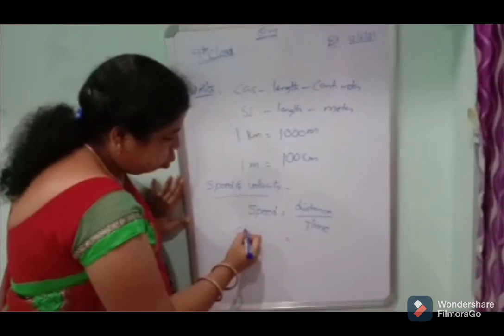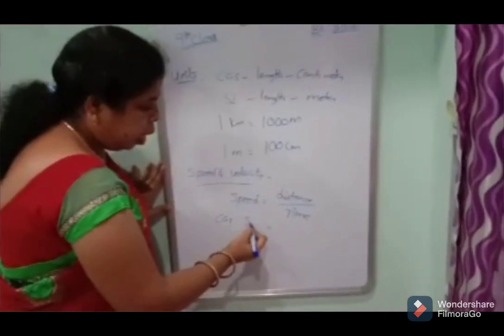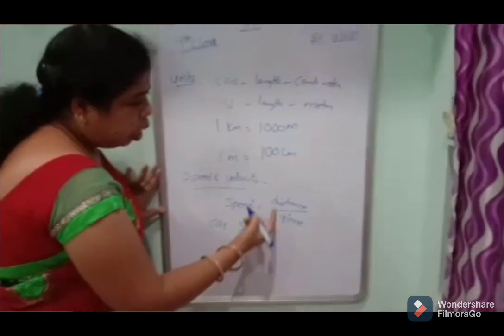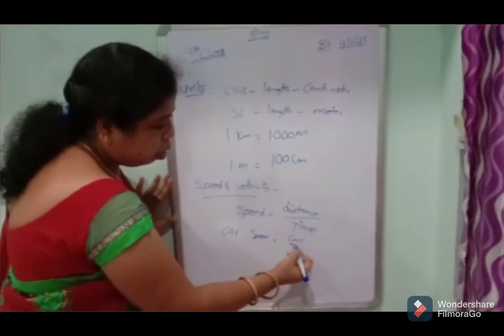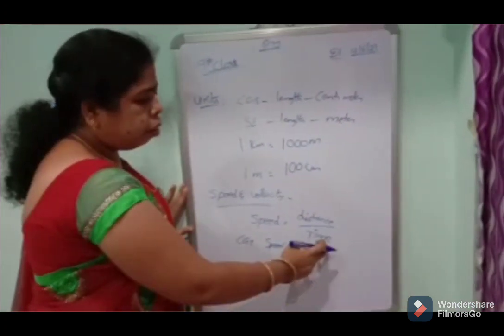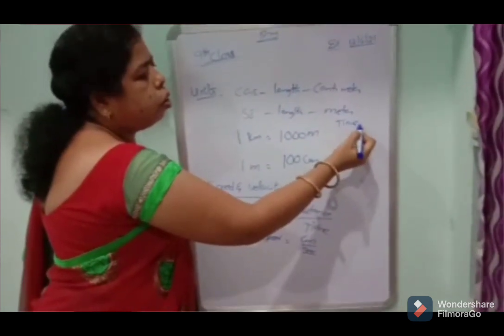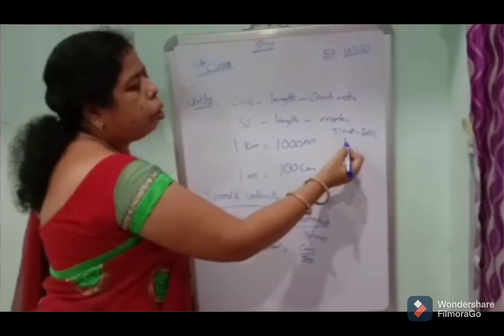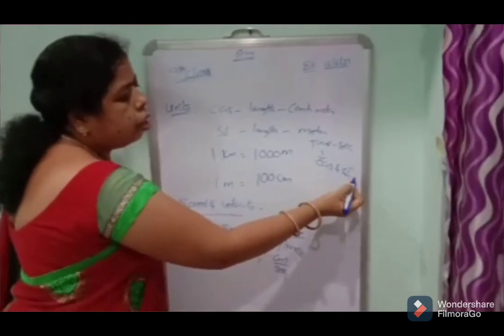In CGS units, the speed is distance in centimeters per second. Time is denoted in seconds in both CGS and MKS or SI.